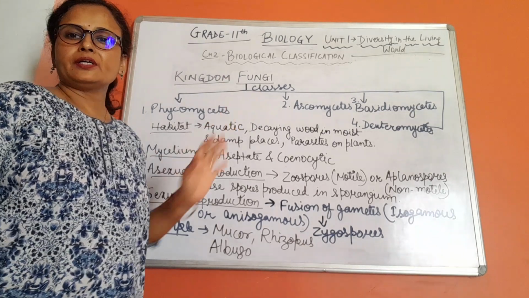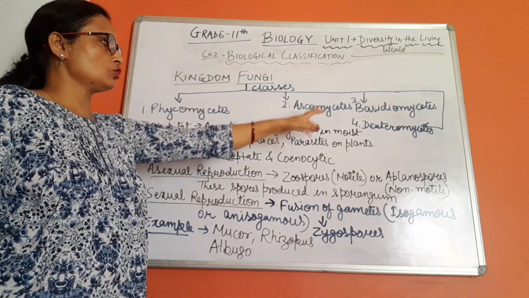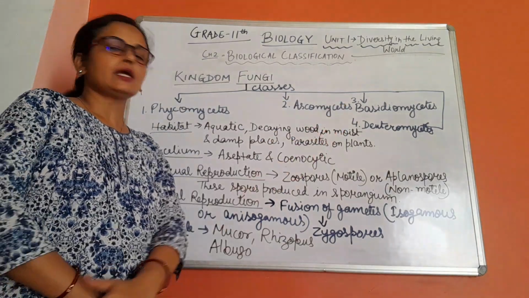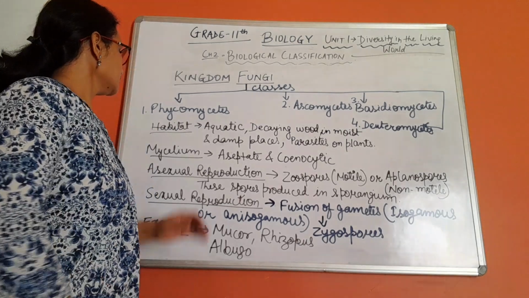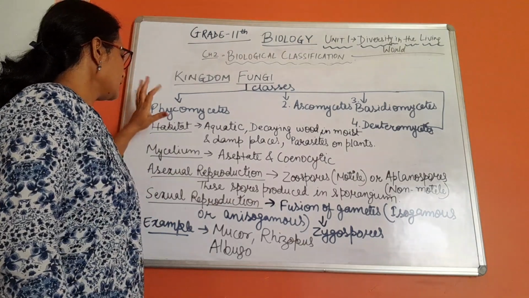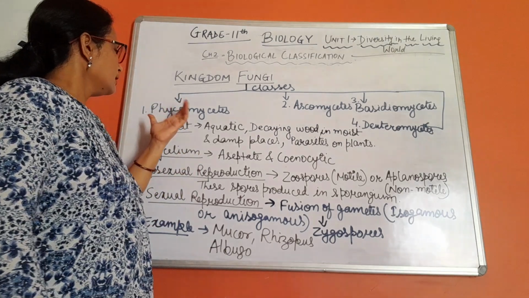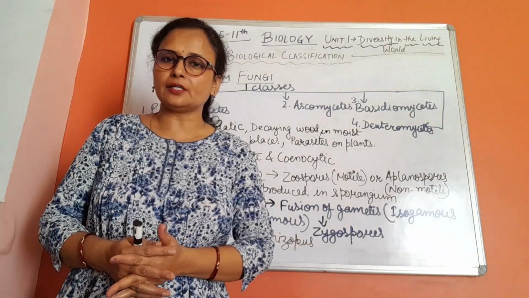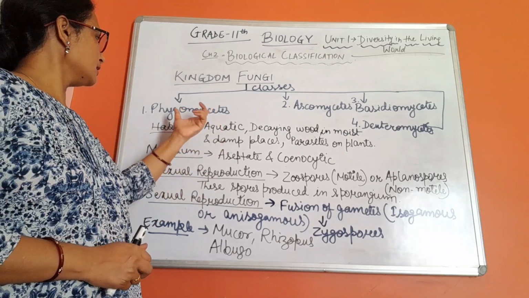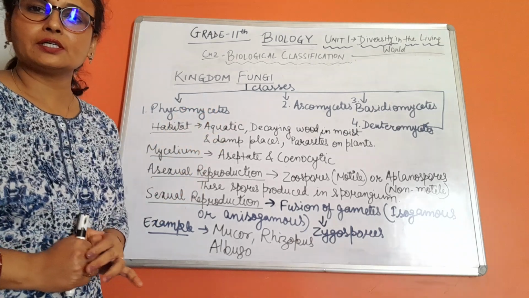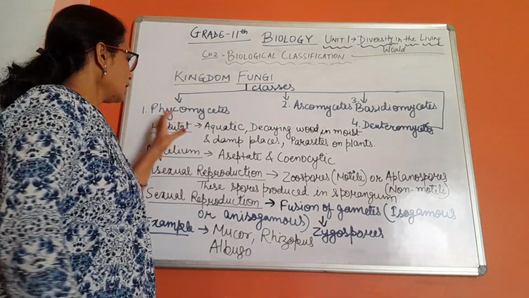If we talk about different classes of fungi, there are four classes: Phycomycetes, Ascomycetes, Basidiomycetes, and Deuteromycetes. There are four classes of kingdom fungi. Phycomycetes are the fungi which are algae-like fungi. Study of fungi is called mycology, and study of algae is called phycology. So Phycomycetes are algae-like fungus.